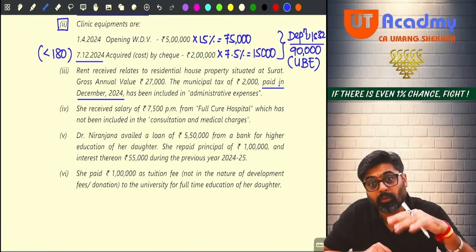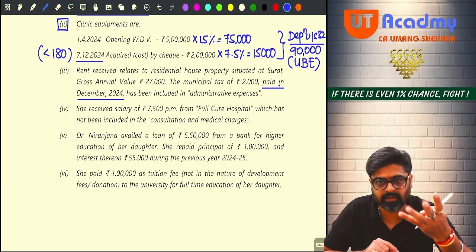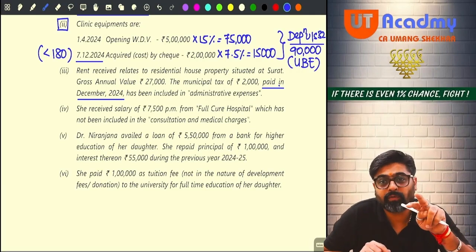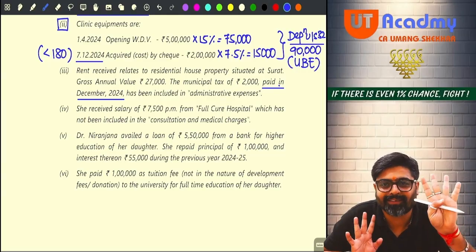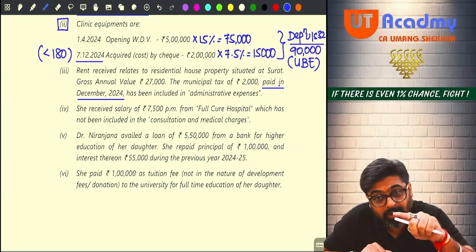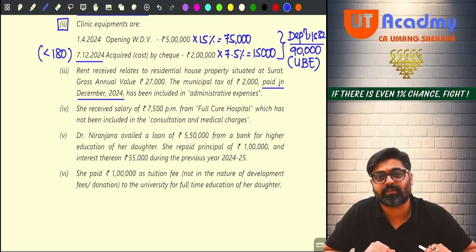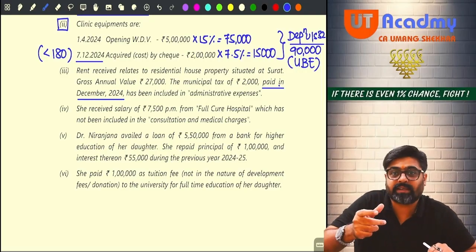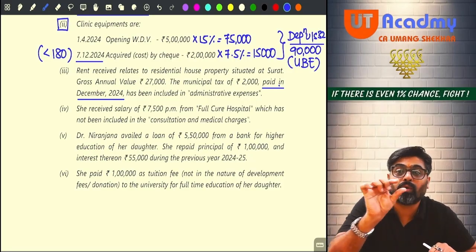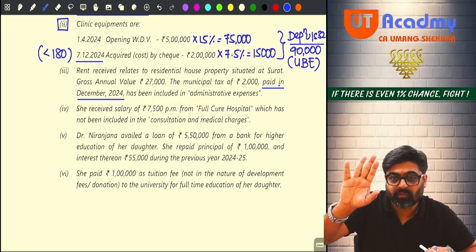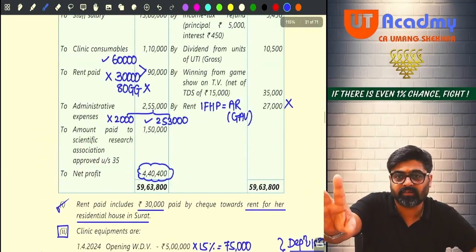But wait, one more, this information can be twisted like this also. They could have told you municipal taxes payable 2,000 included in administrative expenses. First of all, this effect will remain same.